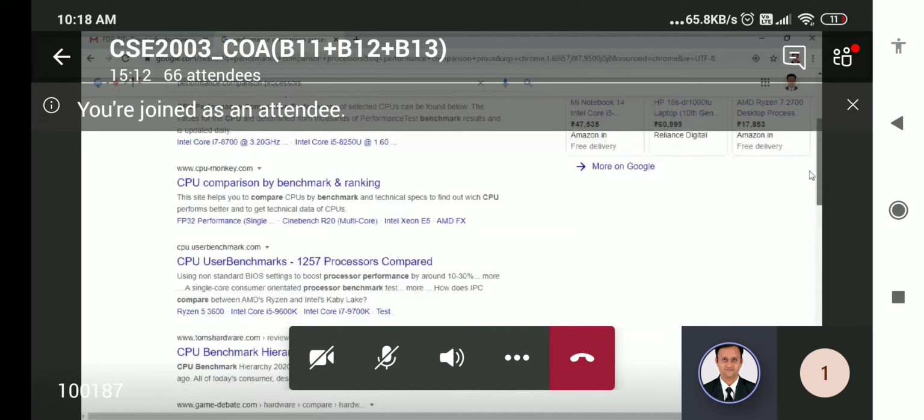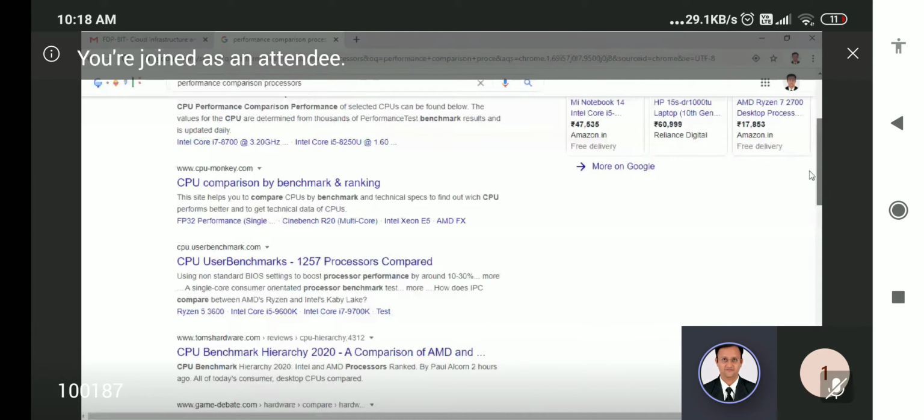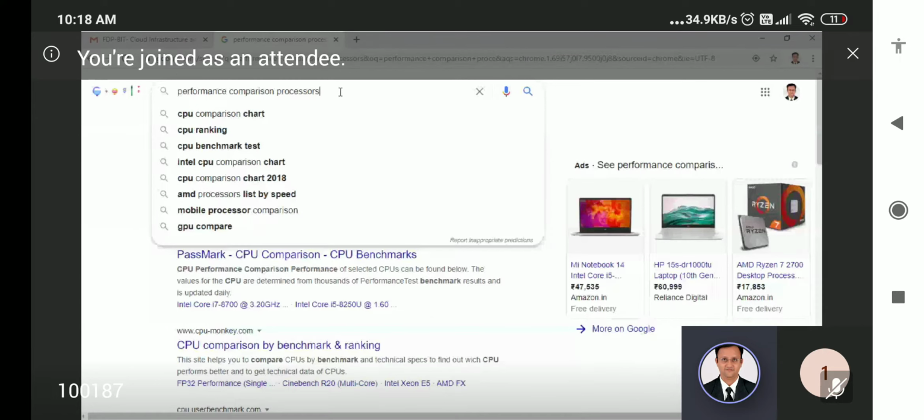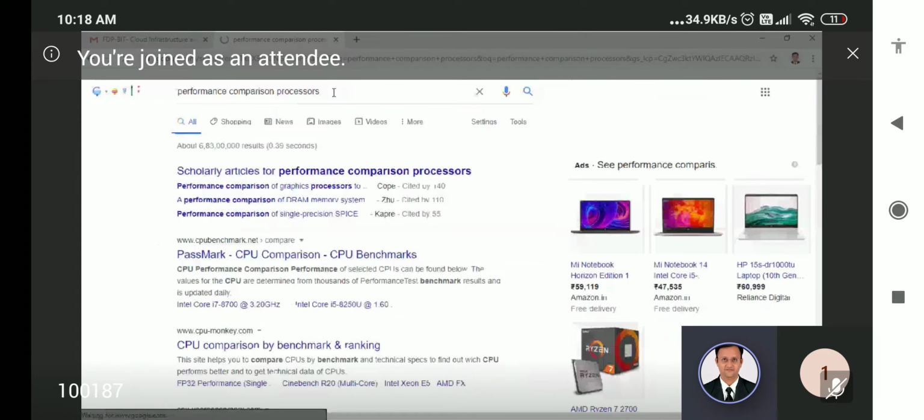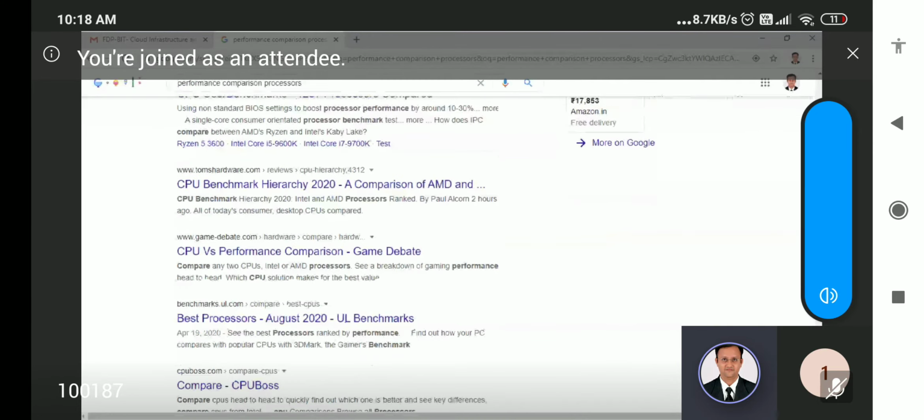See the performance comparison of processors, right? Are you seeing that Google, my sharing? Yes, sir. So just type that, it will display some values in gigahertz, clock speed, time, and response time, right?